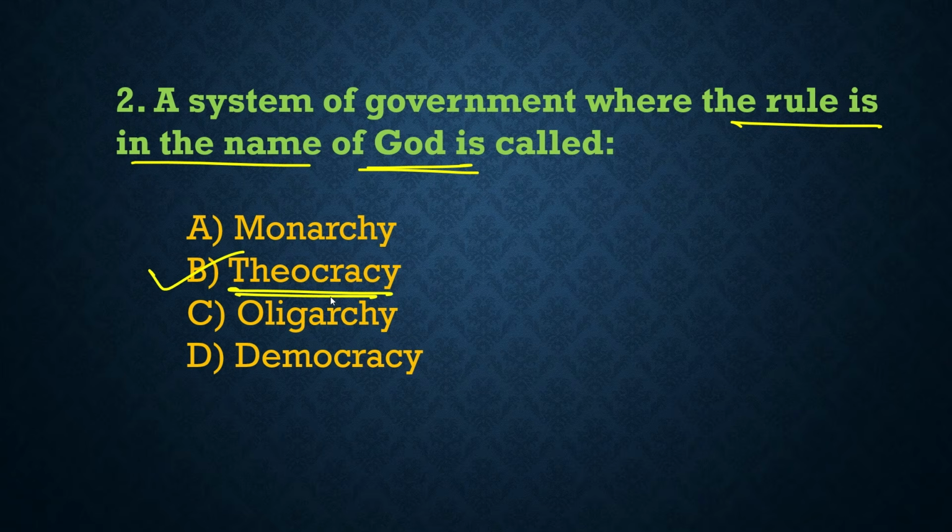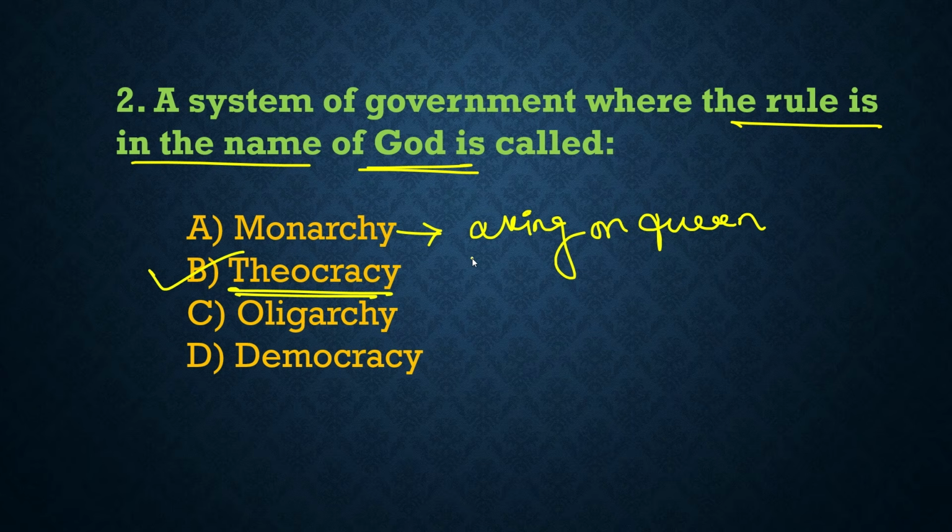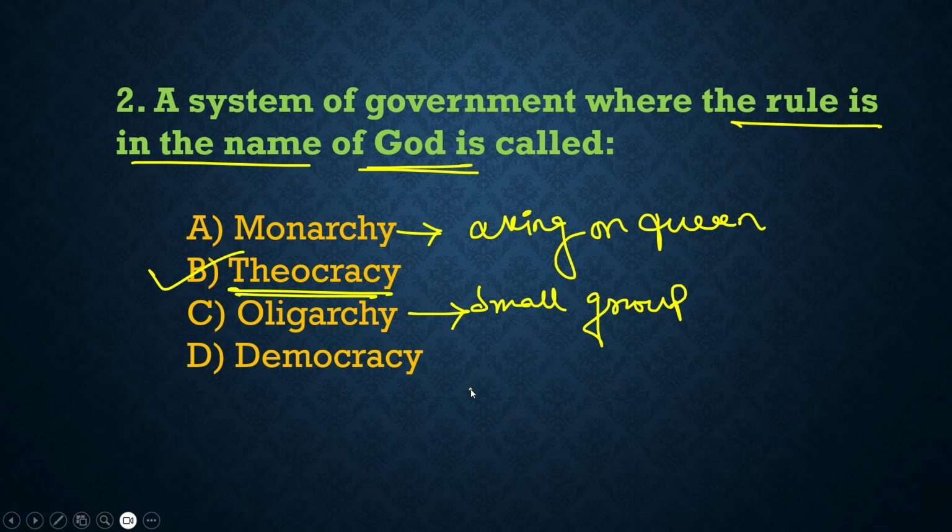Now look at the other options. What is monocracy? Look, the word mono means one. So monocracy generally suggests a government ruled by a king or queen. Now what is oligarchy? An oligarchy is a government ruled by a small group. And what is democracy? I think there is no need to explain what democracy is.